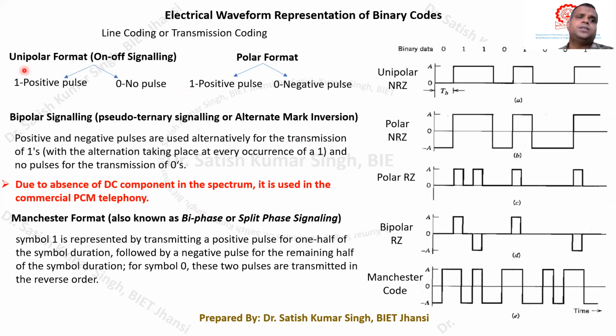First, the unipolar format, which is also called on-off signaling. In this case, whenever there is a bit equal to 1, a positive pulse of a certain magnitude will be transmitted. If a zero bit is coming, then no pulse will be transmitted. So try to see this in this particular picture.